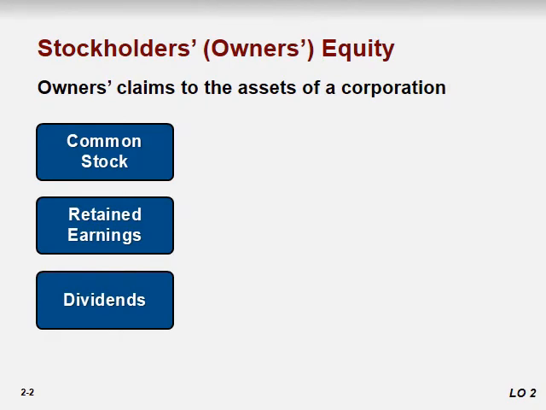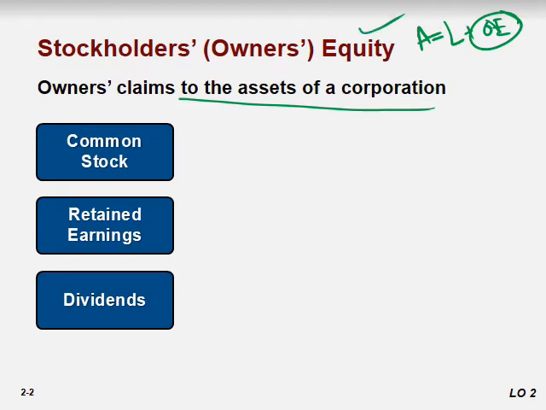Now the last part of the accounting equation that we just learned: assets is equal to liabilities plus owner's equity. So what are the accounts that are created to record owner's equity? Owner's equity is the owner's claim on the assets of the corporation. So the company's insider claim, or the owner's claim on the assets of the company, we call stockholders' equity, shareholder equity, or owner's equity, right?